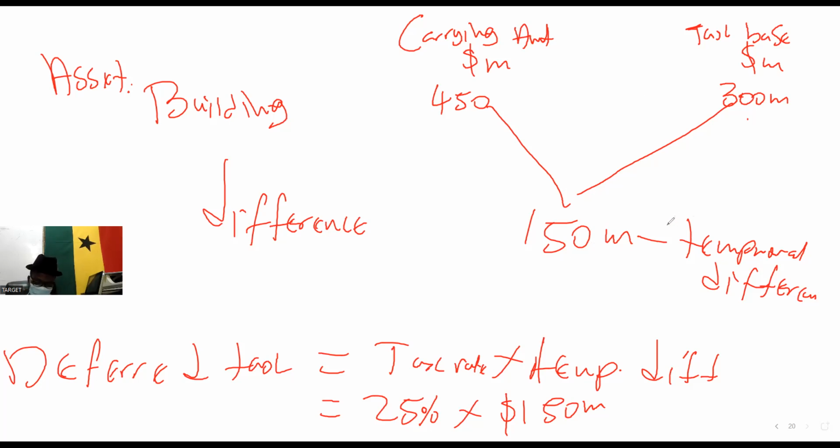Okay, so if you multiply 25 by 150, that will be $37.5 million. $37.5 million. That's the deferred tax. I'm done. Now let me do the last analysis, and that's all for IAS stuff.